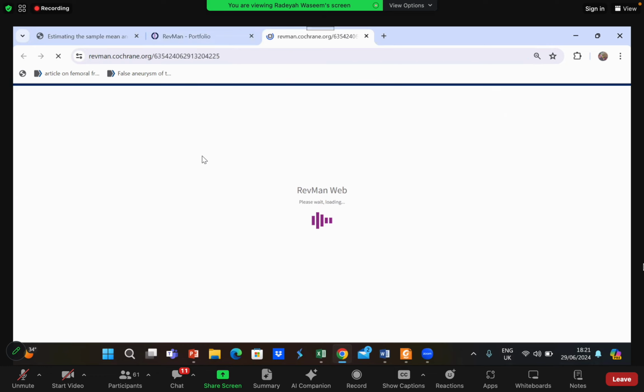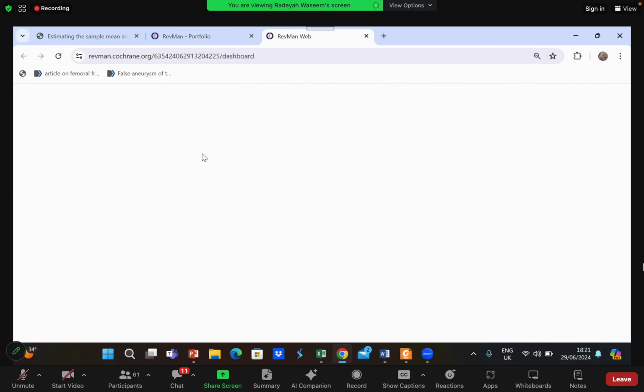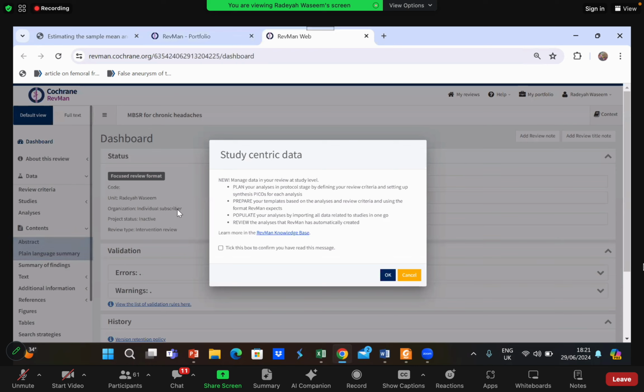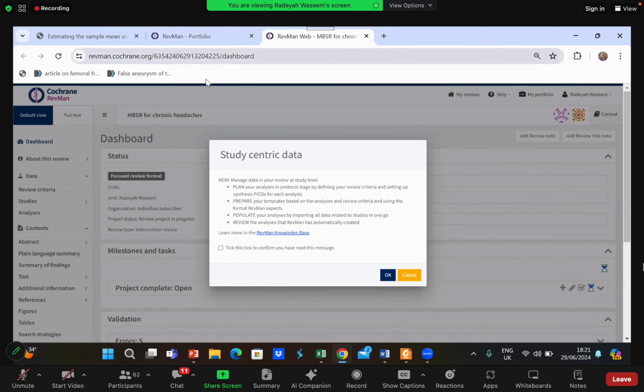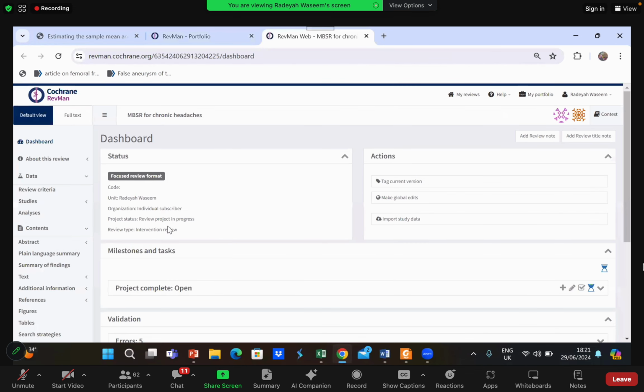Also, don't do it side by side. Just try to note down each and every step. Then you will be allowed to do your analysis. Yes, guys, don't open Revman right now. If you guys open Revman, the website might crash, and we will not be able to run the analysis. Okay, so now we'll take this box and we'll start a review.